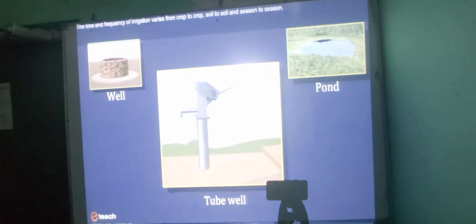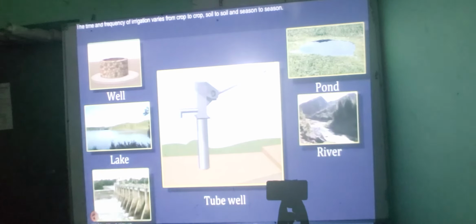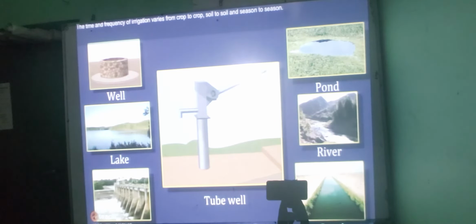The time and frequency of irrigation varies from crop to crop, soil to soil and season to season. Sources of irrigation. The sources of irrigation are wells, tube wells, ponds, lakes, rivers, dams and canals.